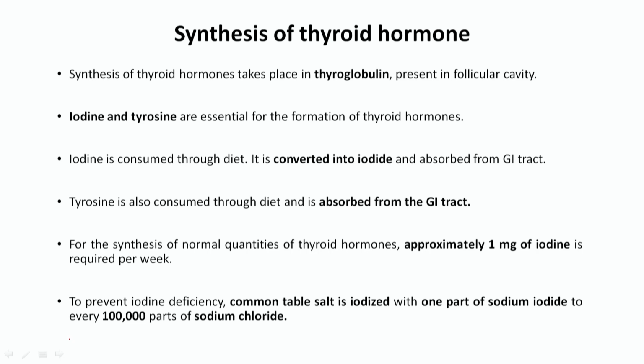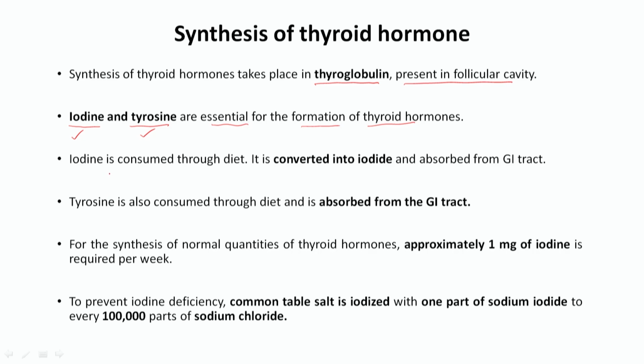So, synthesis of thyroid hormone takes place in the thyroglobulin, which I have already told is present in the colloidal portion, present in the follicular cavity. For the synthesis of thyroid hormone, two important requirements are there. One is iodine and another is tyrosine. Tyrosine is an amino acid, and iodine is there that we consume every day. The iodized salt that we consume every day is the source of the iodine, and tyrosine is also the amino acid which comes through the diet. So, these are the two essentials for the formation of the thyroid hormone.